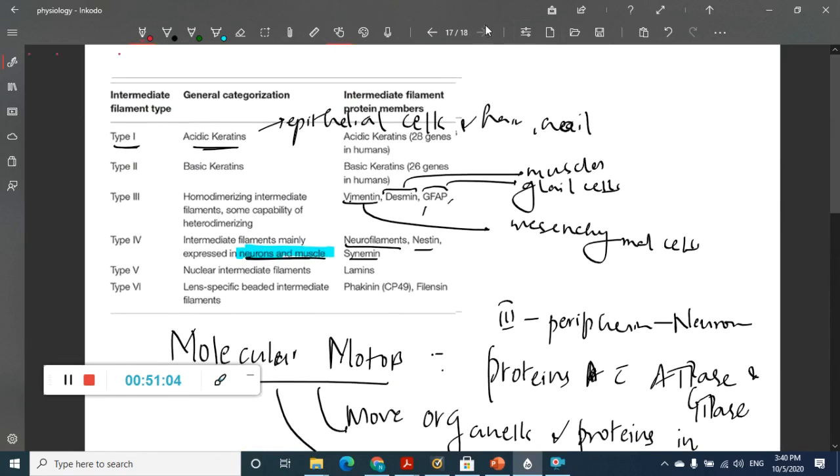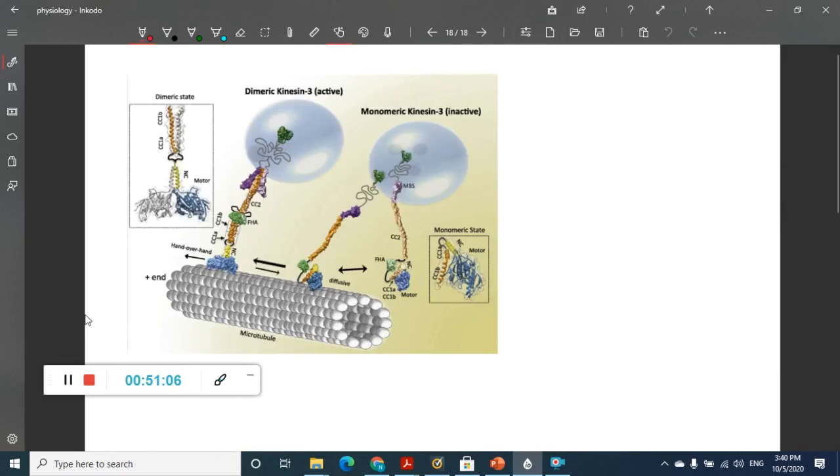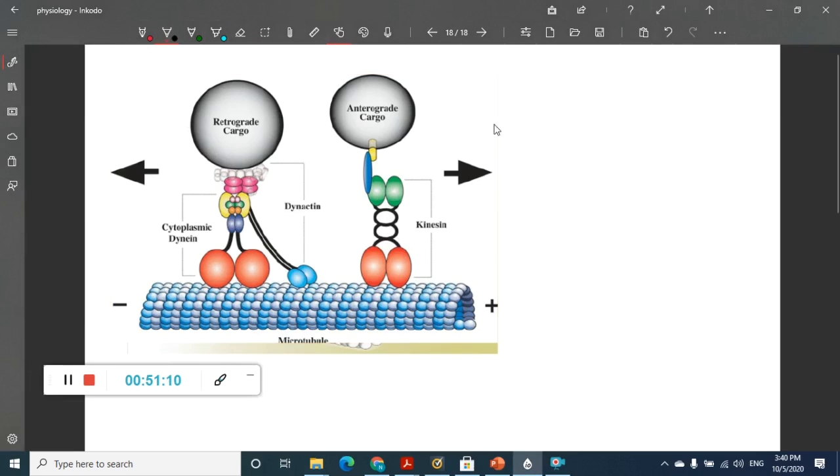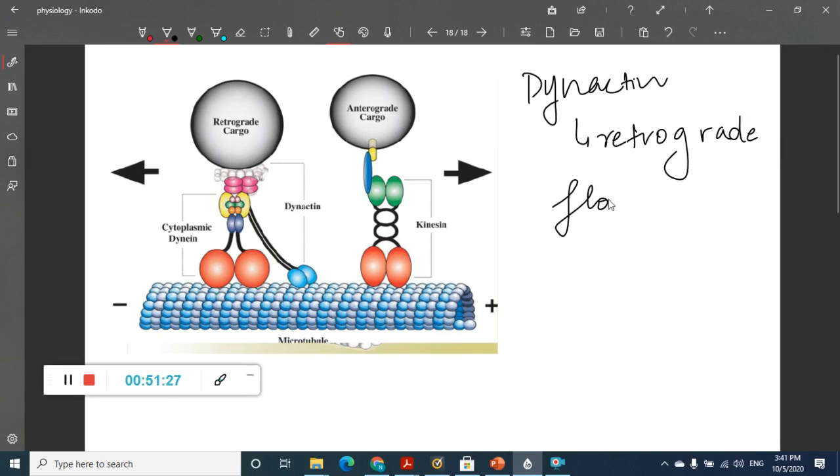Now the next molecular motor is dynein. What does this dynein do? It is used in retrograde flow. This is exactly opposite to kinesin.